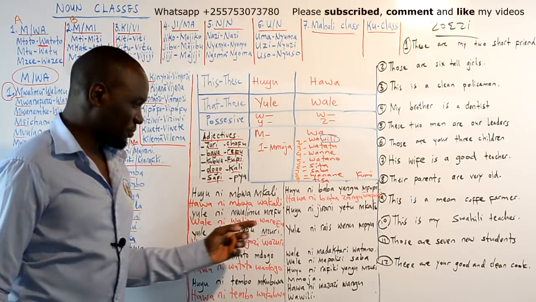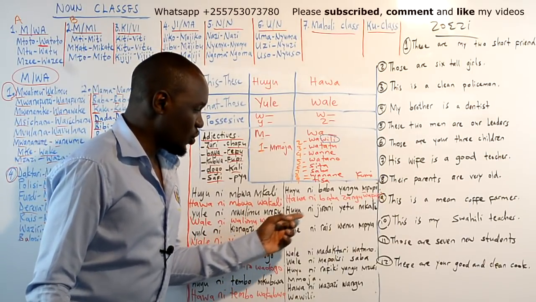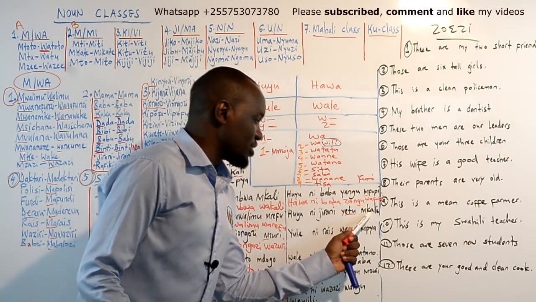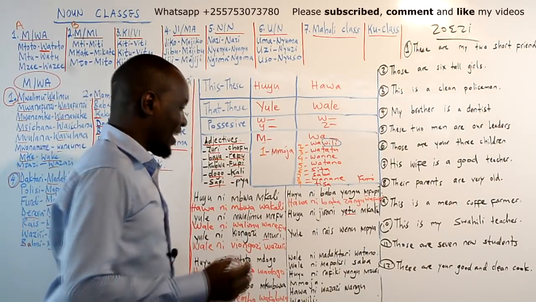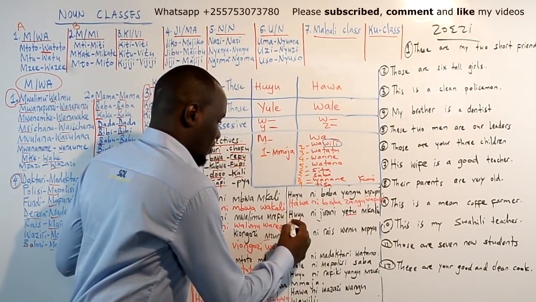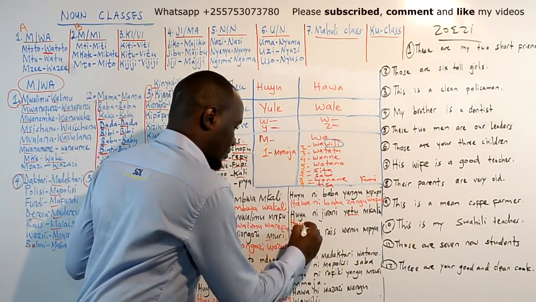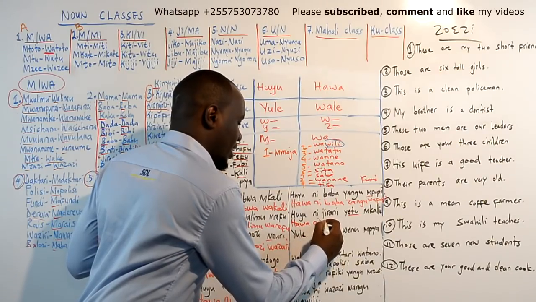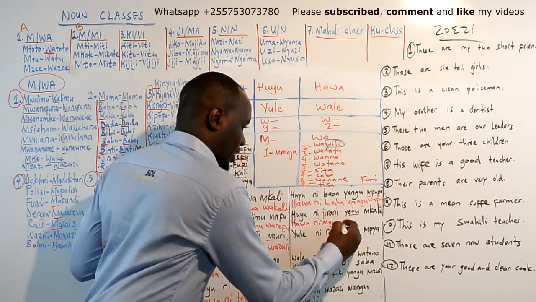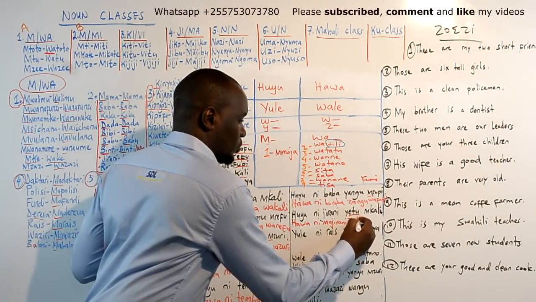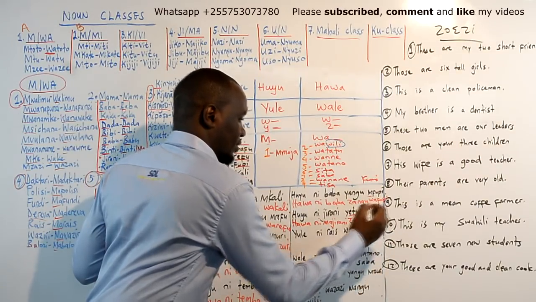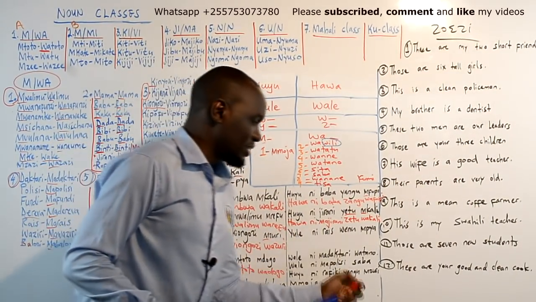Okay, let's continue. Huyu ni jirani yetu mkali. This is our strict neighbor. And how do you say that sentence when there are many strict neighbors? It will be hawa ni jirani. Plural will be jirani or majirani. I like majirani, so I'll say majirani zetu. Mkali is one, many will be wakali. See that?